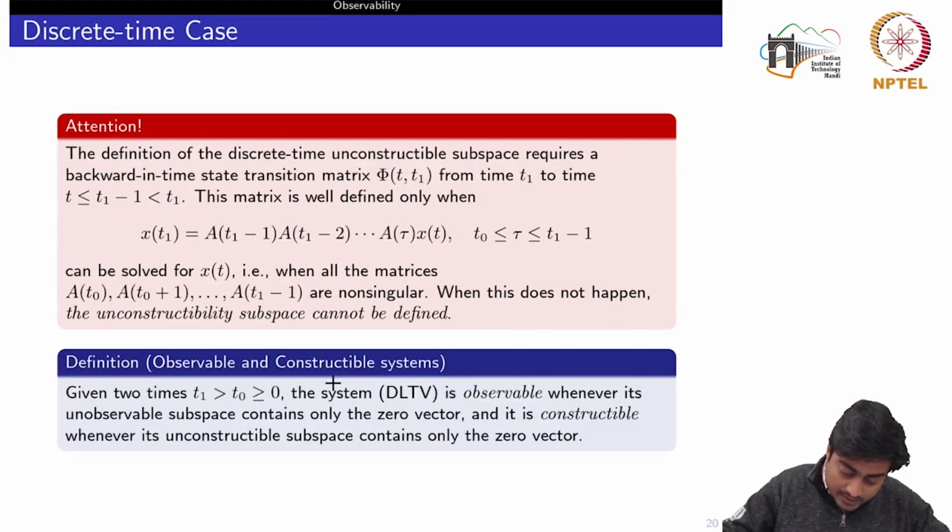Talking about the systems, given two times t1 and t0, the system DLTV is observable whenever its unobservable subspace contains only the zero vector, and it's constructible whenever its unconstructible subspace contains only the zero vector. These are the same definitions we used while understanding the concepts of the continuous time case.